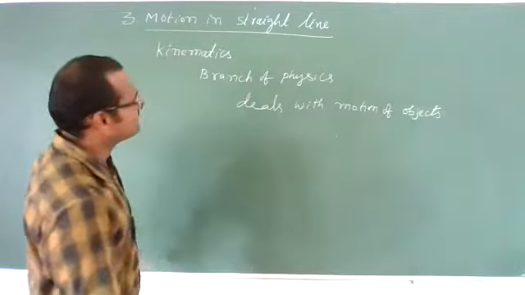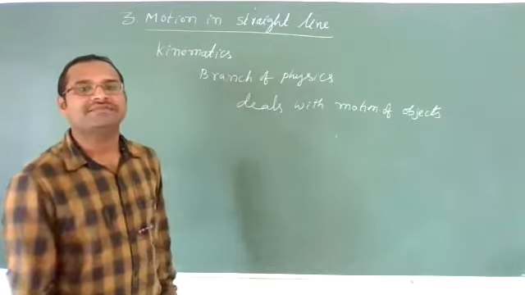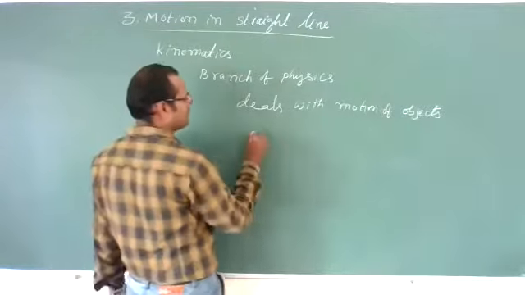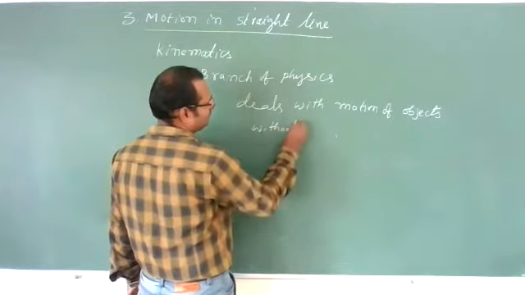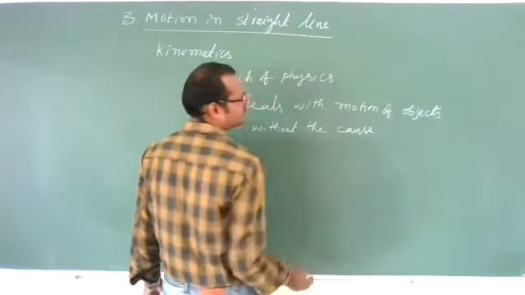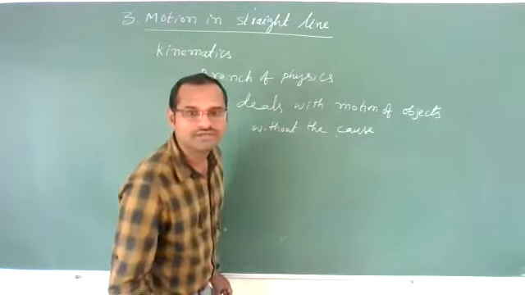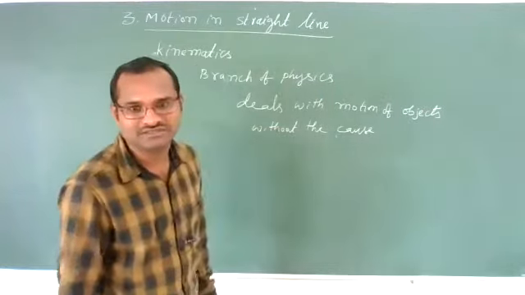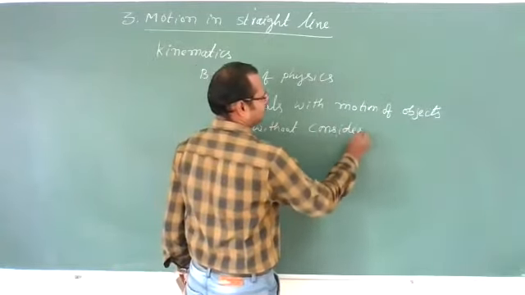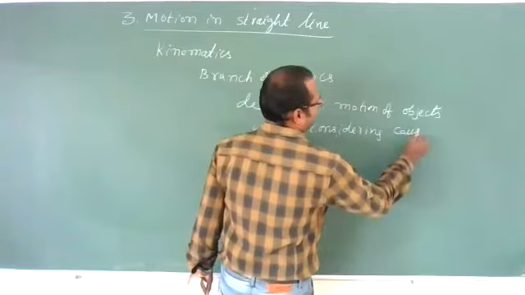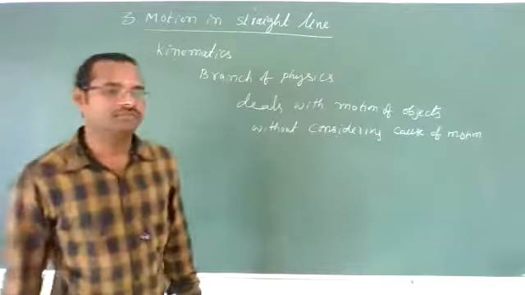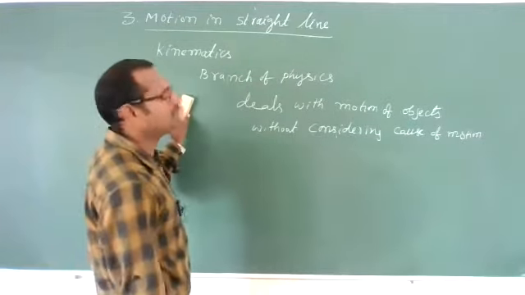Now, what is kinematics? Kinematics means a branch of physics which deals with the motion of objects without any reason, without the cause. We will not consider any cause, without considering the cause of motion. Clear? Now you should remember these things.